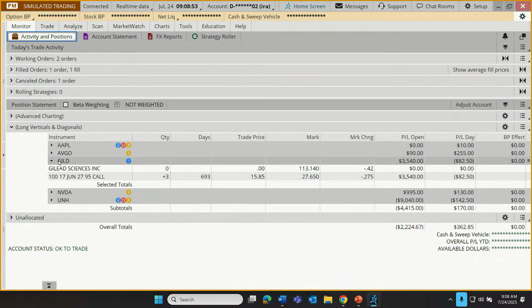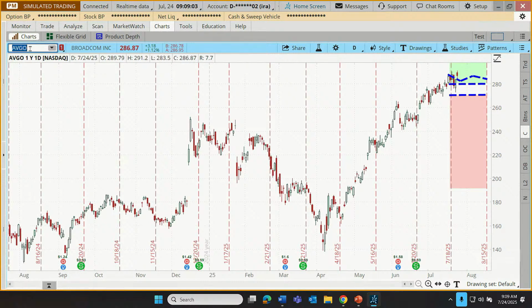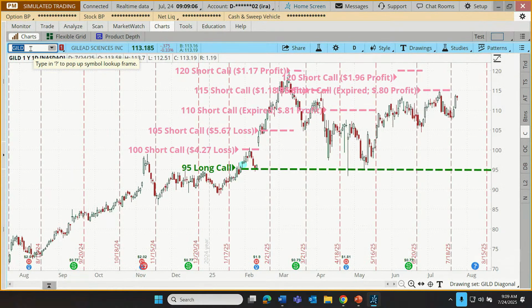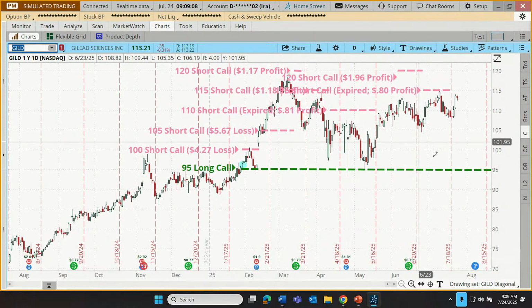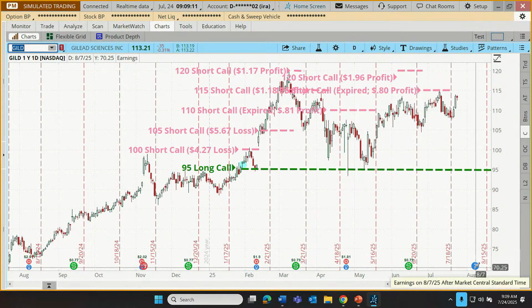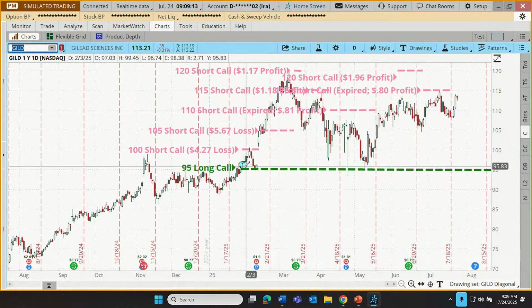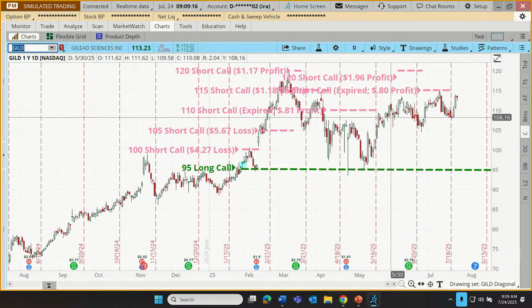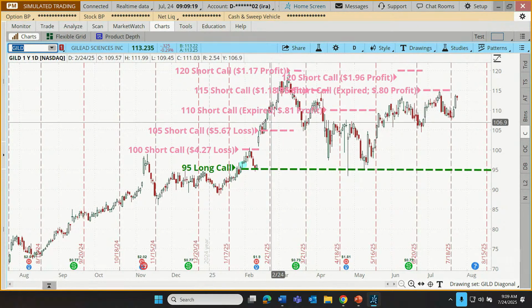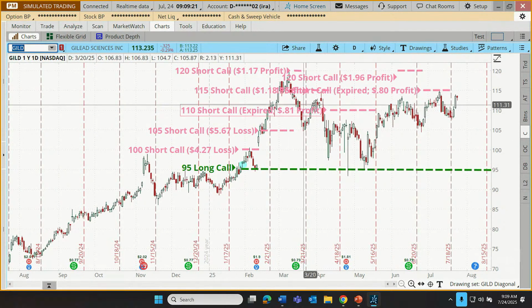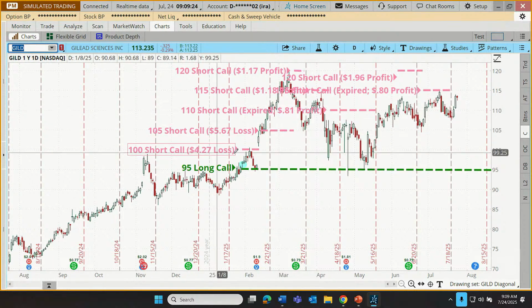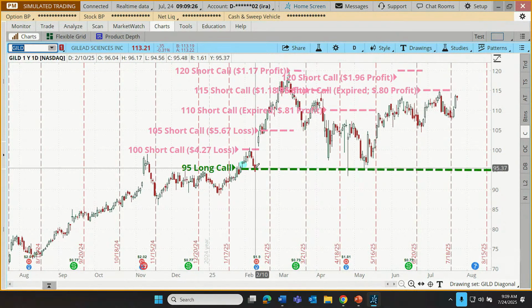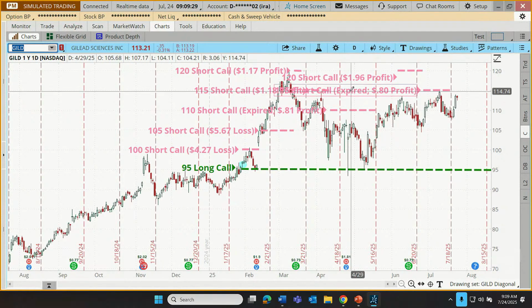GILD has been a long call diagonal spread, but right now it's just a long call. And that's because there's an earnings announcement. Let me have a look at this. Yeah. We have an earnings announcement right around the corner. That's out there on August 7th. So we bought a call here. The stock has worked its way higher, so that call's done all right. Along the way, we've made some gains on some short options, looking for income. We've had a couple of losses back here, but we most recently had our, let me see.